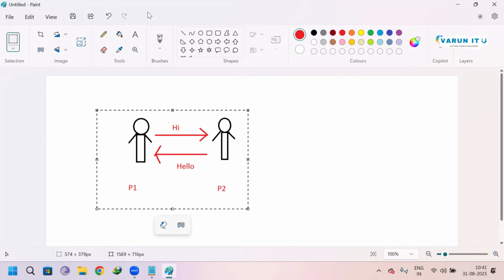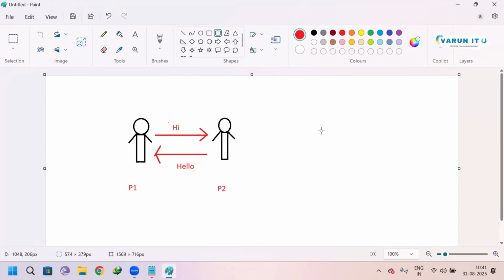Now, in the same way, I want to communicate with the computer. I had communicated with a person, but now my requirement is to communicate with the computer. Now my requirement is with the computer. Let me draw one small computer.